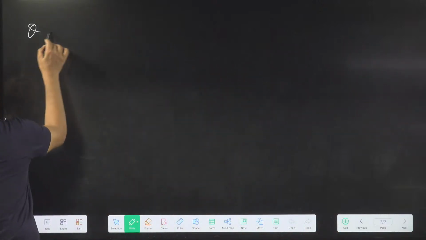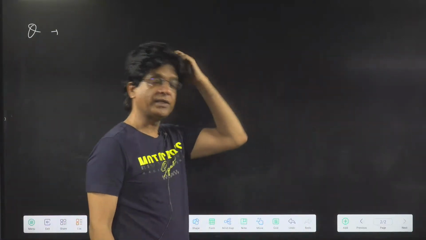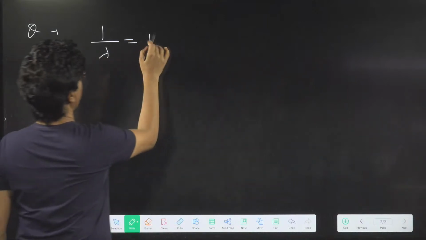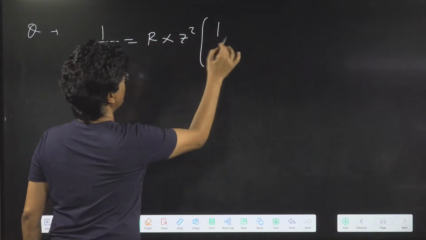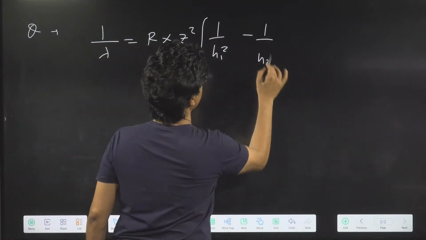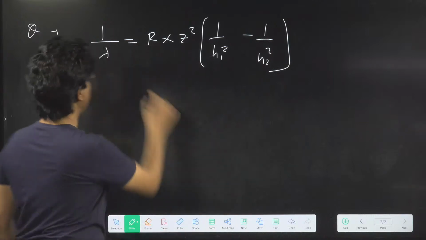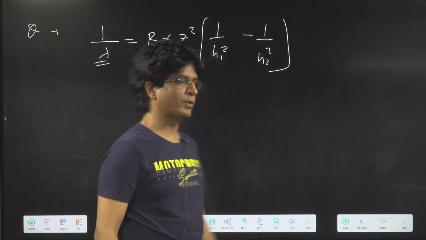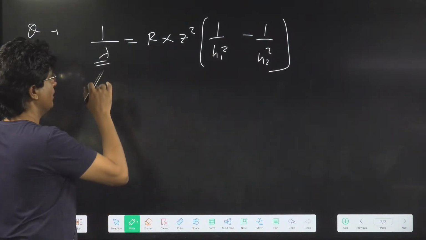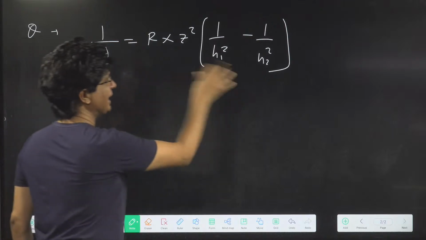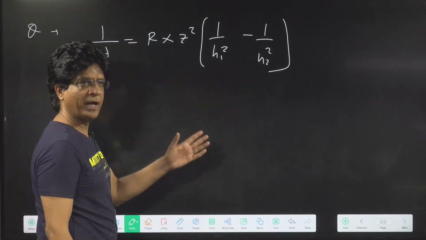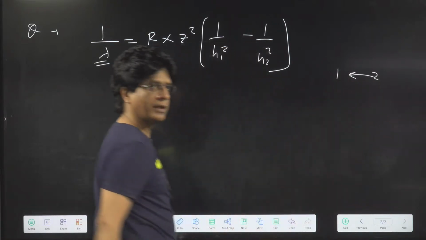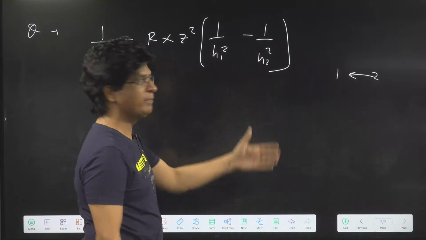Okay, now there is one more thing which we have to understand. These are important questions. We already know that 1 upon lambda is equal to R Z square (1 upon n1 square minus 1 upon n2 square). Now, whenever a photon is emitted, its wavelength can be given definitely by this kind of arrangement. Yes or no? Okay, good. Now, suppose that we are having the same transition, say for example, orbit number 1 to orbit number 2 or 2 to 1, in two different species, maybe hydrogen, maybe helium.